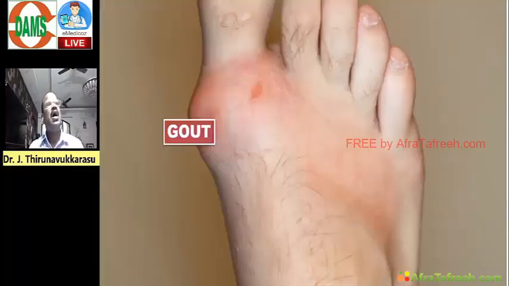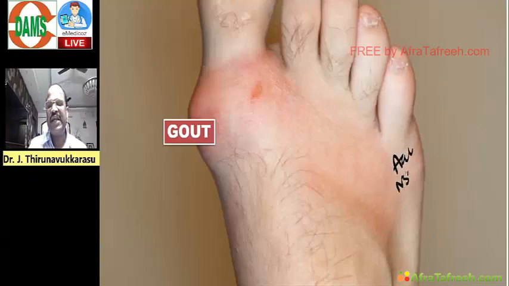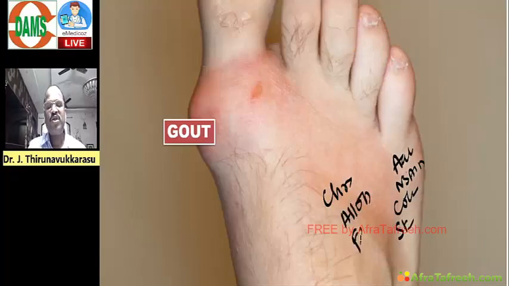Next, miscellaneous autacoids. Here, drugs useful for gouty arthritis, drugs useful for rheumatoid arthritis. Please read, must know. In acute gout, we use NSAIDs like indomethacin, or we can use colchicine, or we can use steroids. For chronic cases, we use allopurinol or febuxostat.